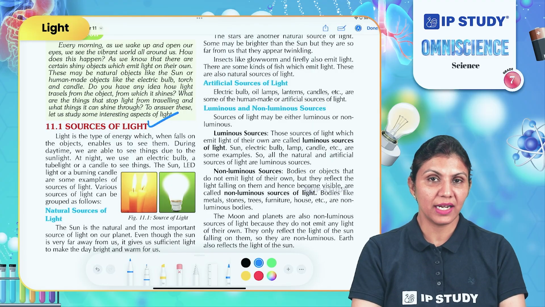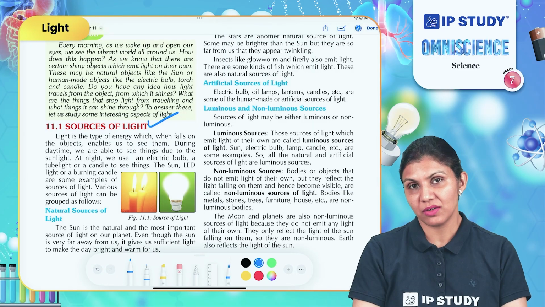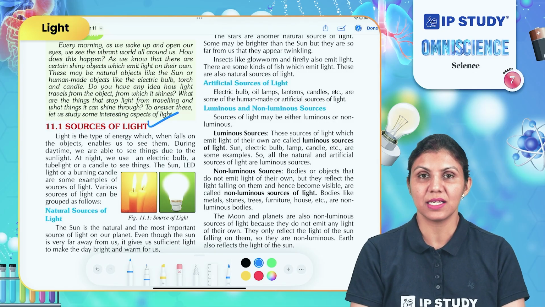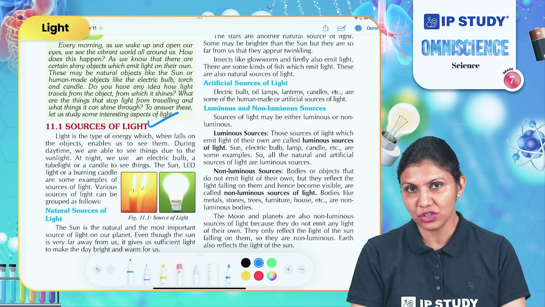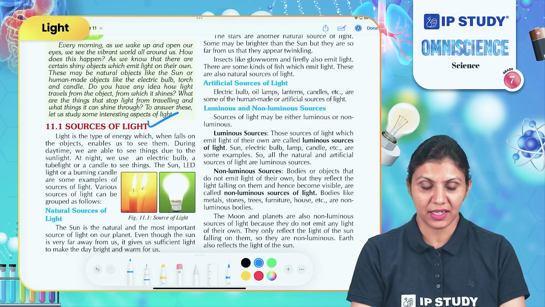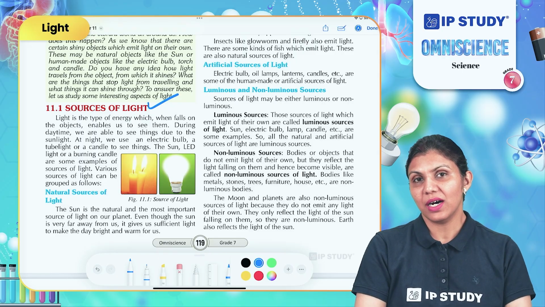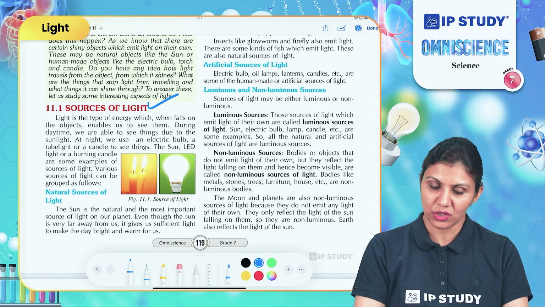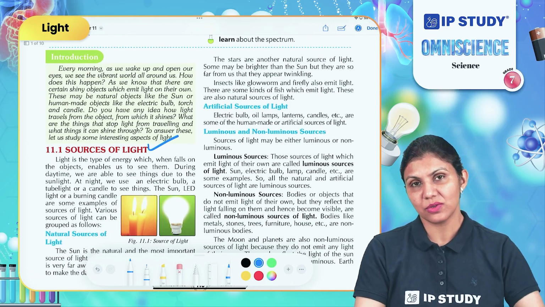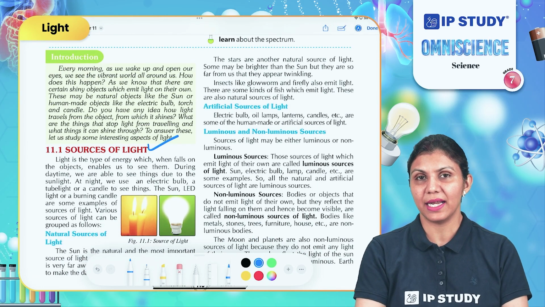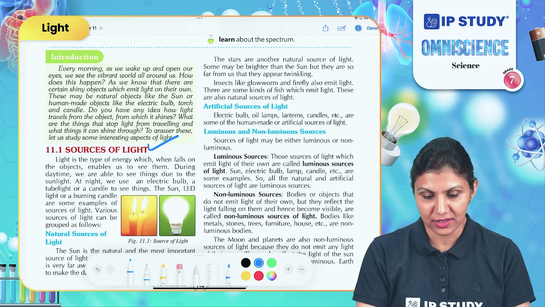What are artificial sources of light? The sources of light which are human made. If we check the human-made sources of light around us, these are a lamp, a bulb, a flashlight, a torch, a candle, a lantern, and LED bulbs. So these are different kinds of artificial or human-made sources of light around us. The purpose of all these sources of light is to emit light, to produce light, so that we can eliminate the darkness around us.